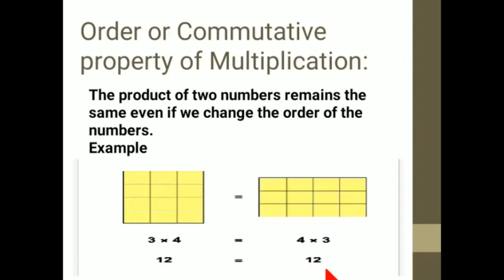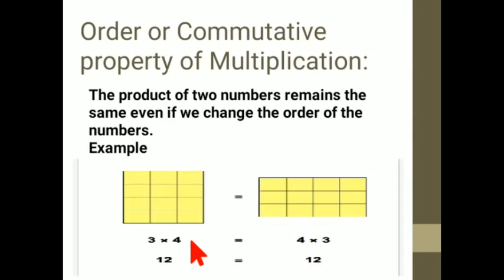Remember, order means this order, you are changing the numbers. Suppose you got the first rank in your first term exam and your friend got second. In the next exam you got second position and your friend got first position. So the order is getting changed.